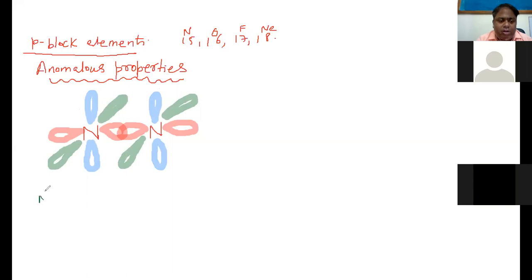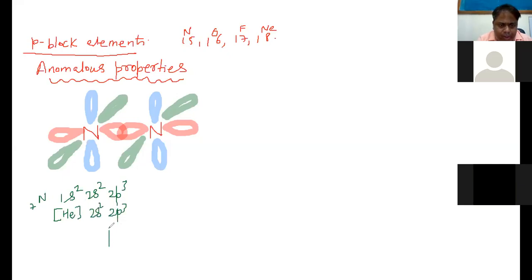As nitrogen's electronic configuration is 1s2, 2s2, 2p3, so this we write as helium 2s2, 2p3.